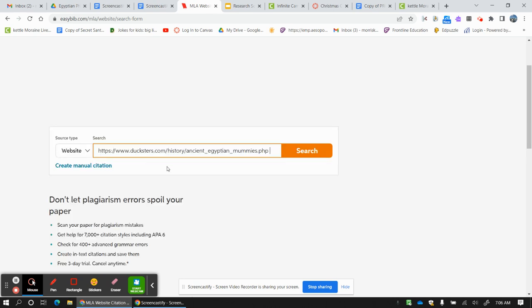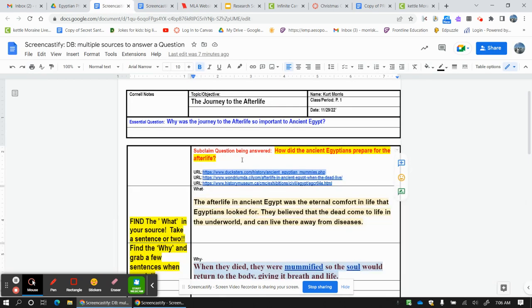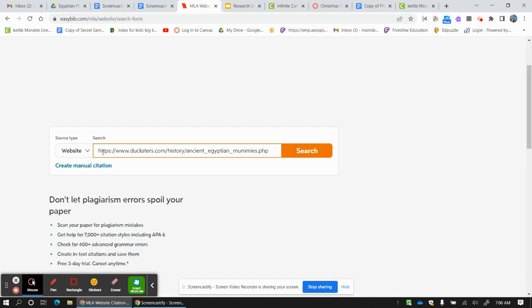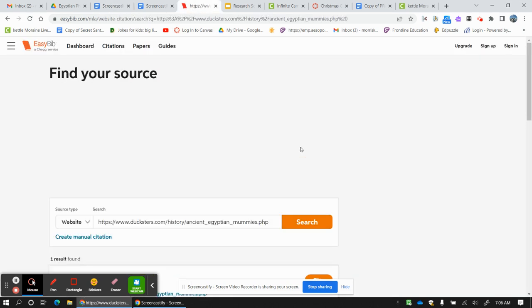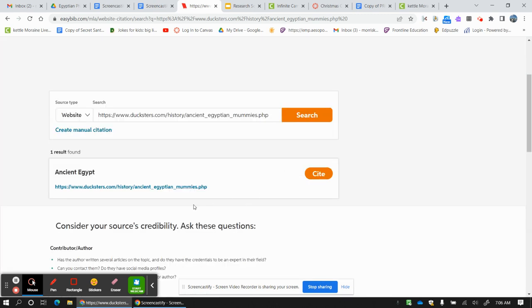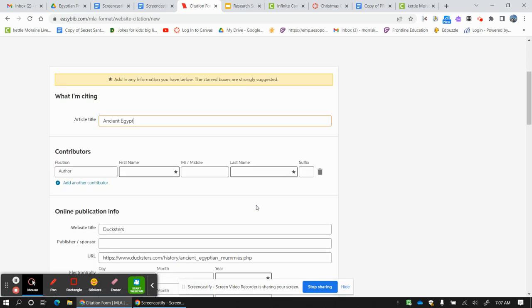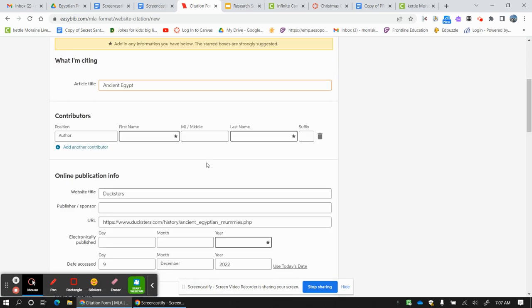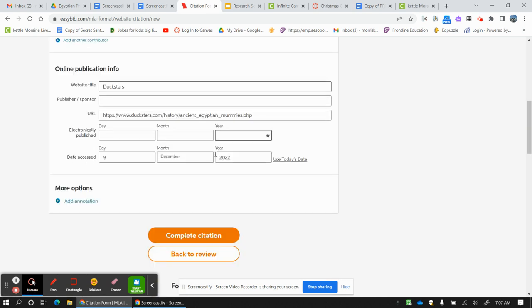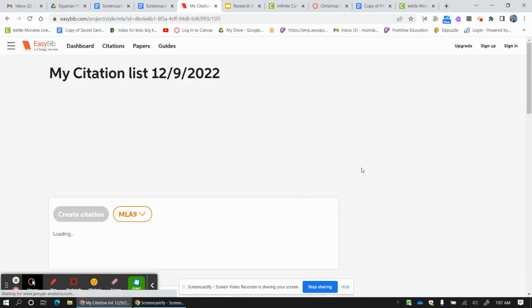Okay, so there it is, right from my notes. Right from here, I copied it exactly. I dropped it in where it says website. I hit search. It's searching, and it says, is this the one? Is this ancient Egypt? Is that the one? Yep, that's the one. I'm going to hit cite. It's going to go through and say, this is what it looks like. Yep, looks great. Okay, now don't worry about any of this. It's asking you to put the author's name. We don't know the author's name, right? It's Ducksters. So we're just going to move to complete citation.